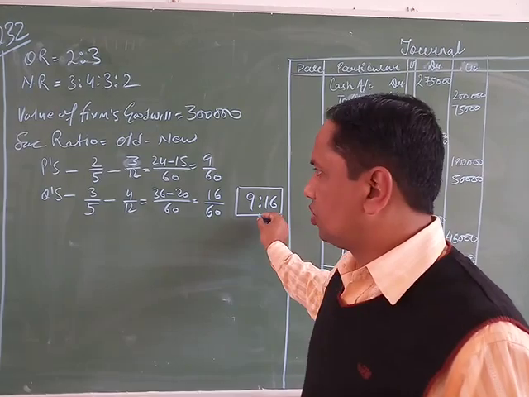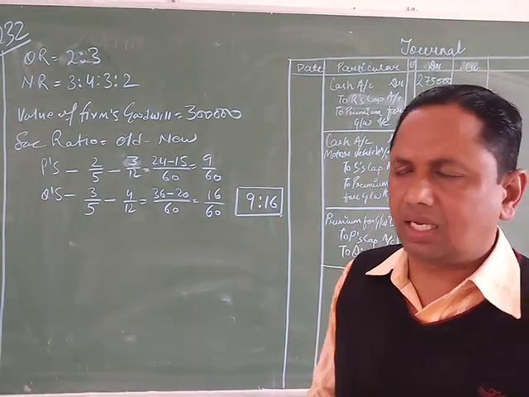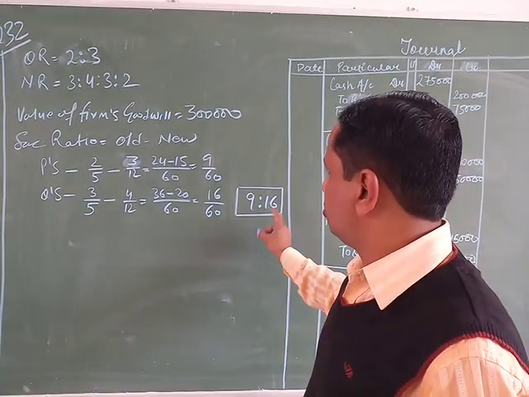The goodwill is distributed in the sacrificing ratio 9:16.